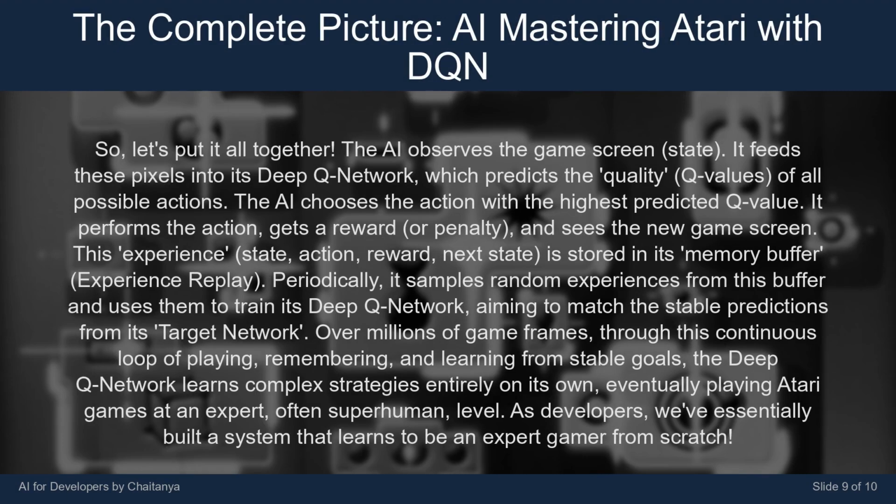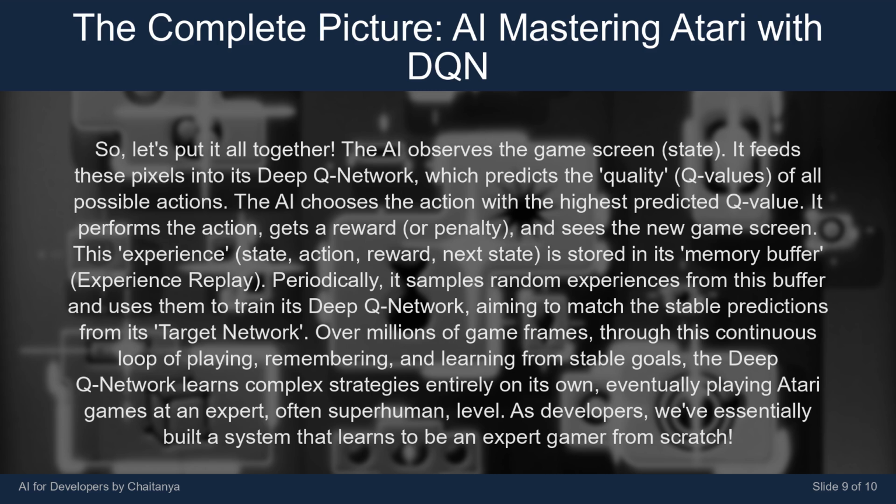So, let's put it all together. The AI observes the game screen, the state. It feeds these pixels into its deep Q network, which predicts the quality Q values of all possible actions. The AI chooses the action with the highest predicted Q value. It performs the action, gets a reward or penalty, and sees the new game screen.